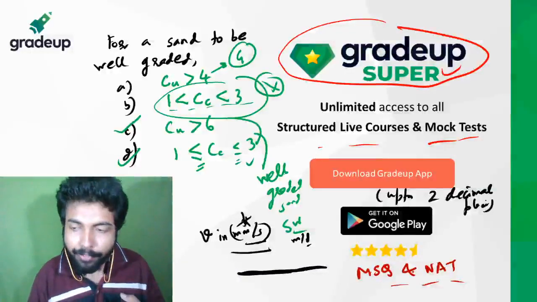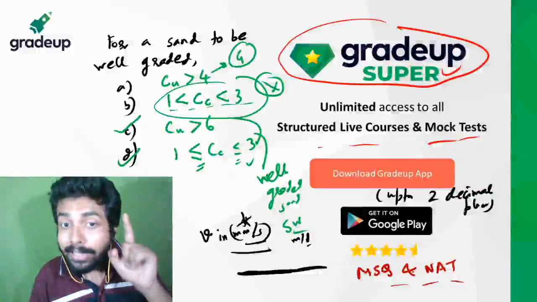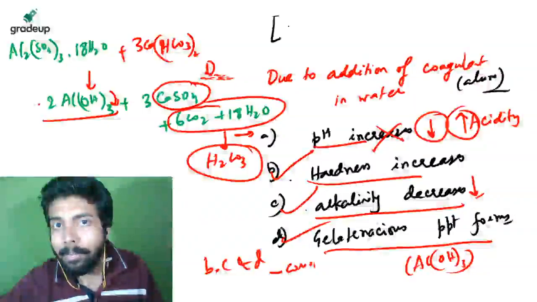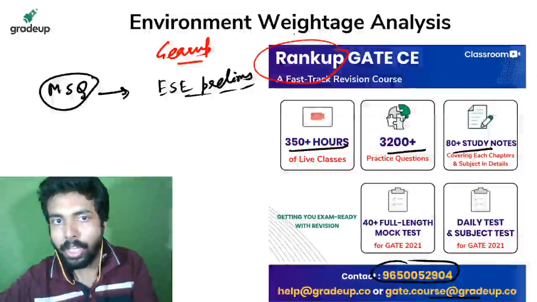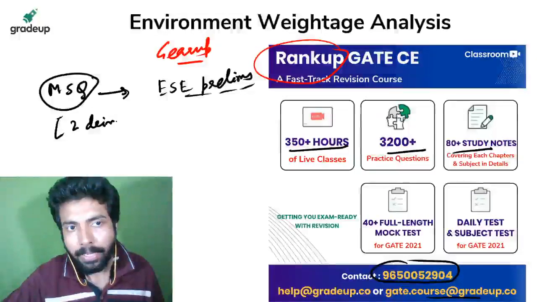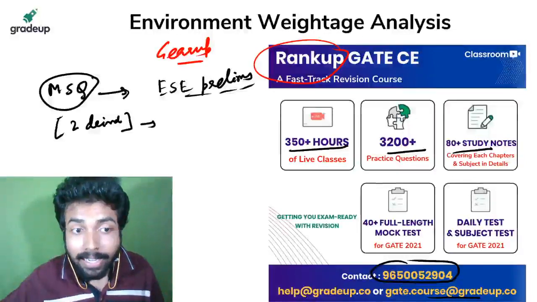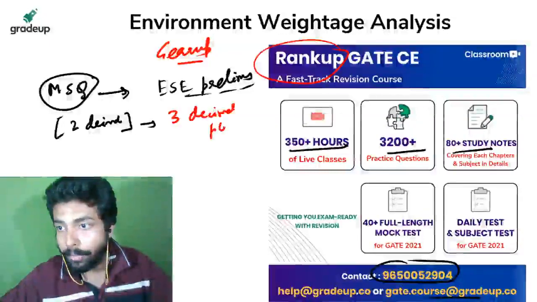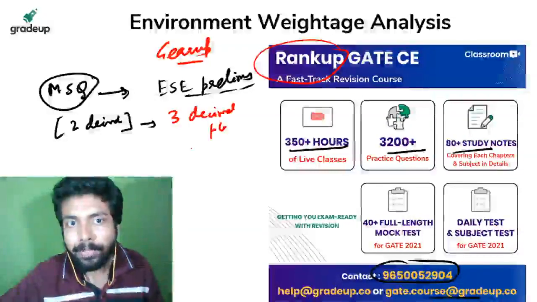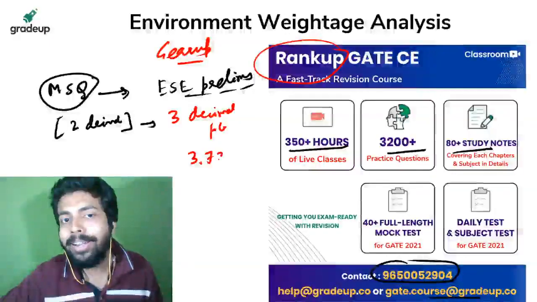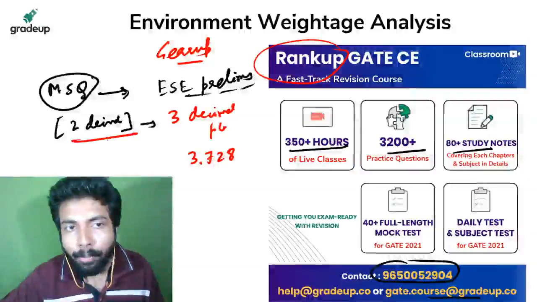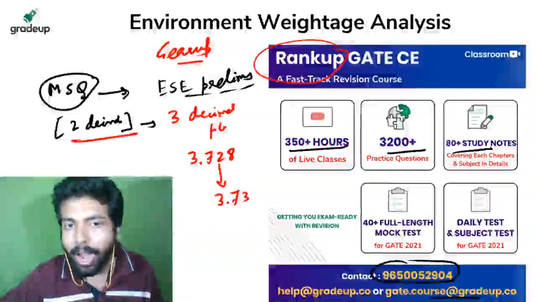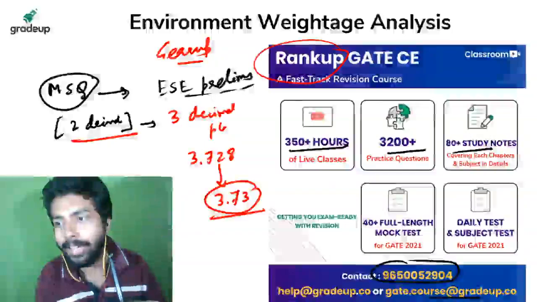I have also told you, if in the question they are saying up to 2 decimal places, then you take at least 3 decimal places in your calculation. At the last step, suppose you are getting a final value of 3.728, and in the question it is written 2 decimal places. Then you truncate it and write 3.73. Not before that.